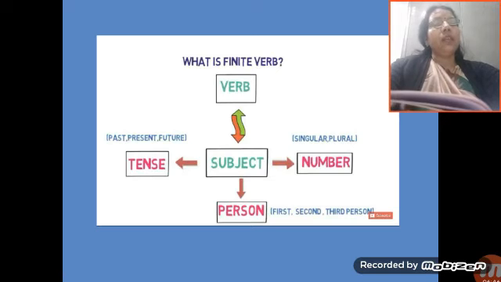Finite verb. That verb has some agreement with the subject. That agreement is as per tense, as per person, as per number. What is that, as per tense, as per number, as per person? Just see.